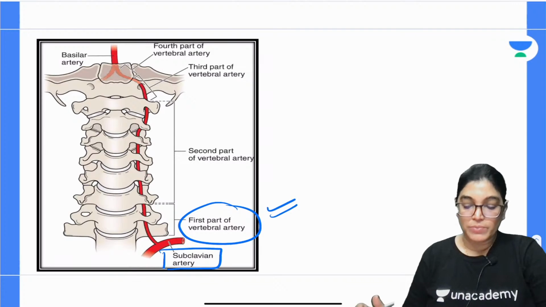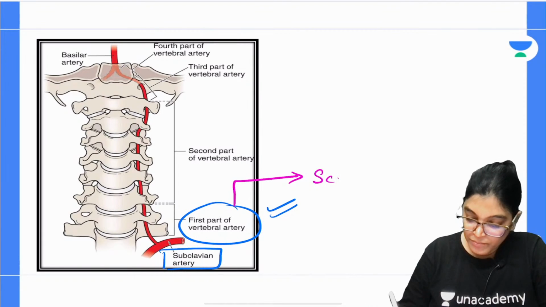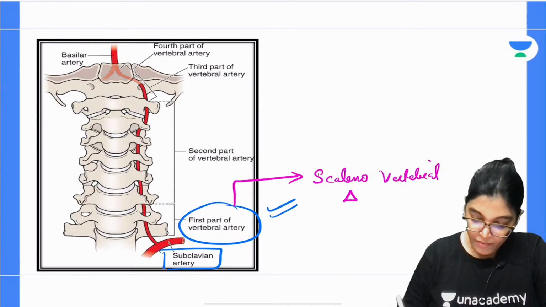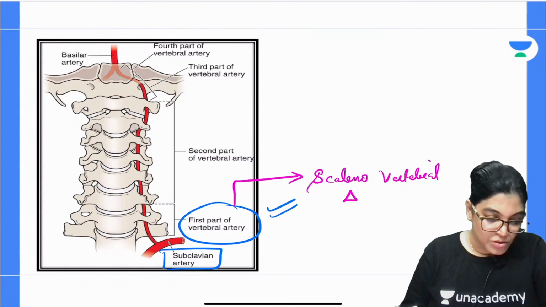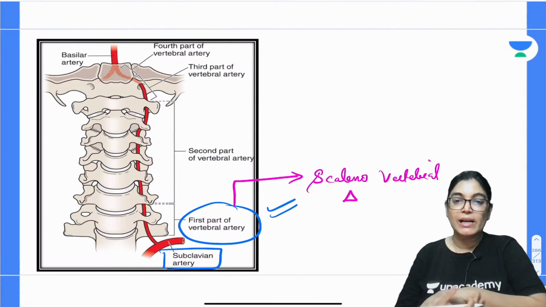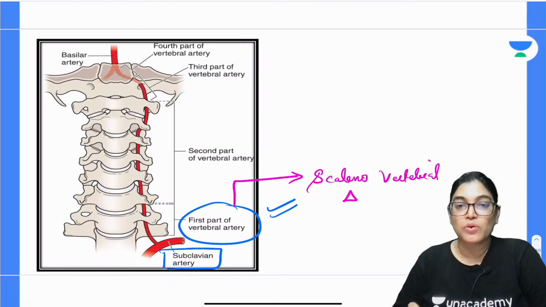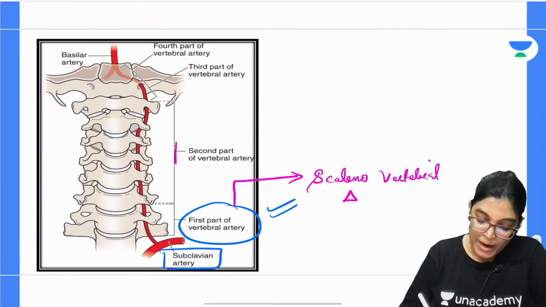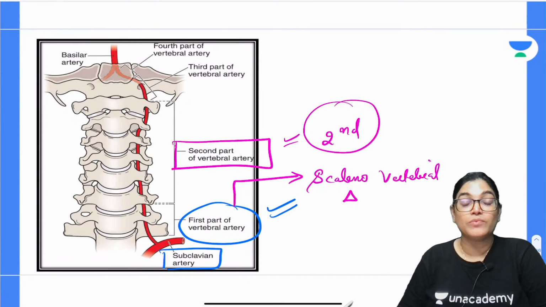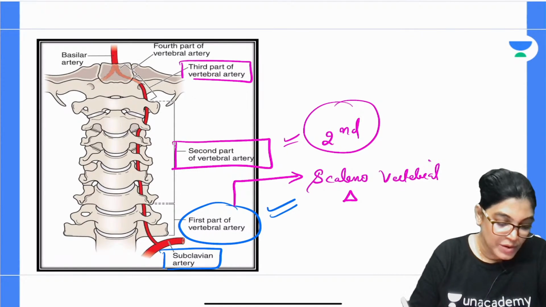So, the first part of vertebral artery is located in which triangle? Can anybody tell me? The first part of vertebral artery is located in the scalenovertebral triangle. The second part is traversing, can you see here, through the foramen transversum of the upper cervical vertebrae.